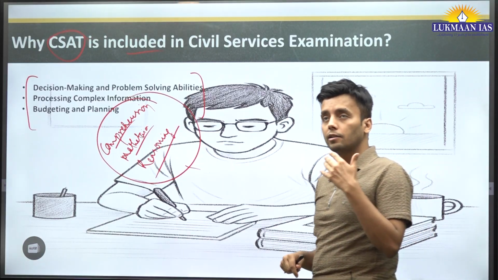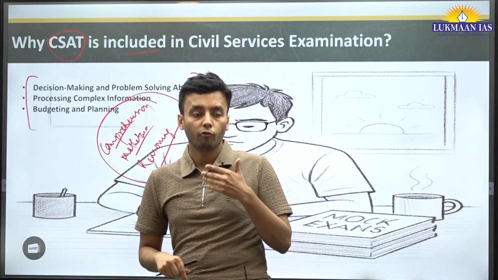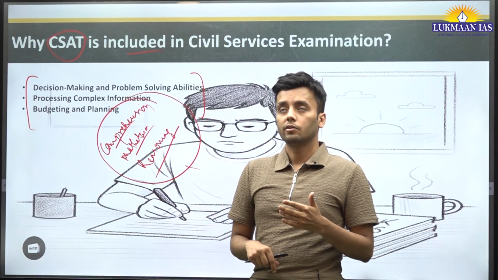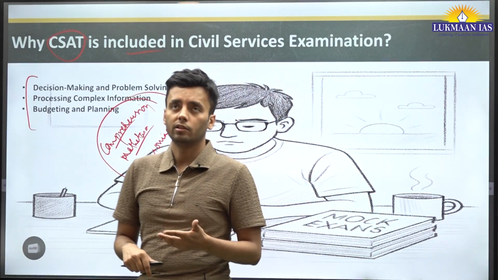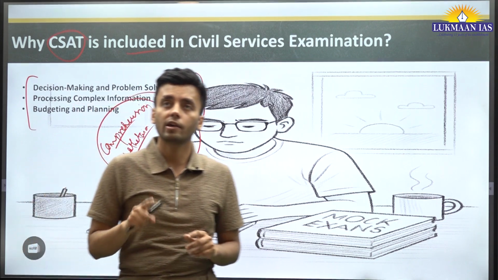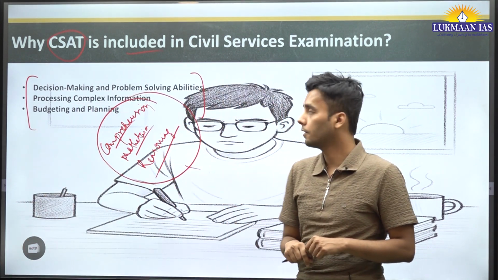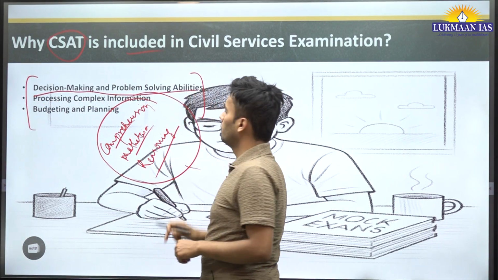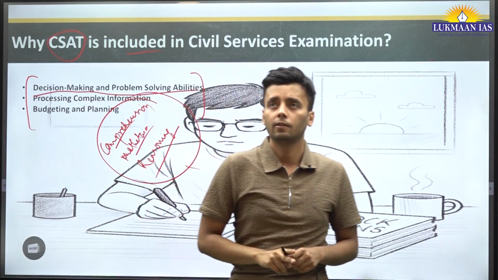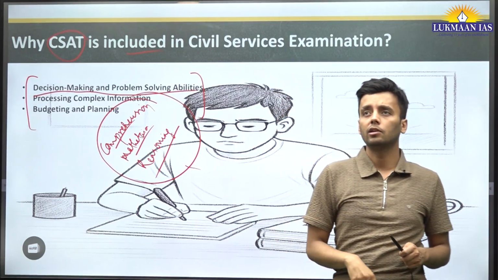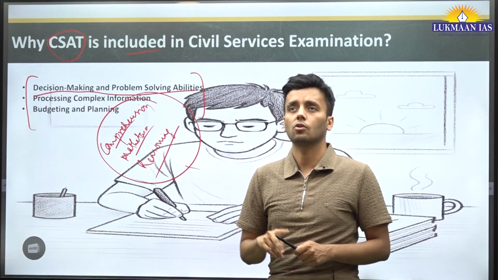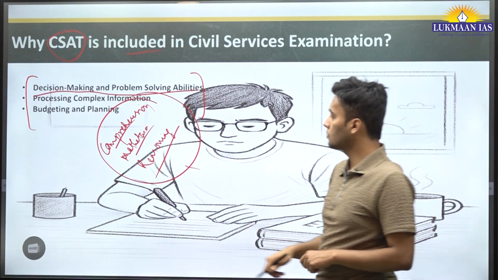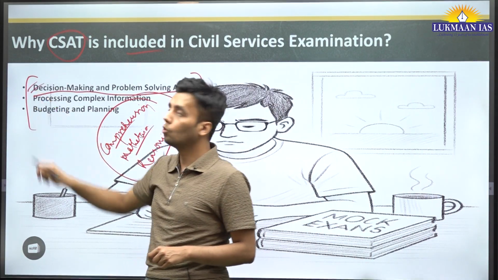Because of her faster decisions, she was able to take care of everything. So she was highly praised that year. So this section, decision making and problem solving ability, is that area that makes you prepare for such events if you become an IAS or an IFS or any other post that you get after clearing UPSC. That is why decision making is included.